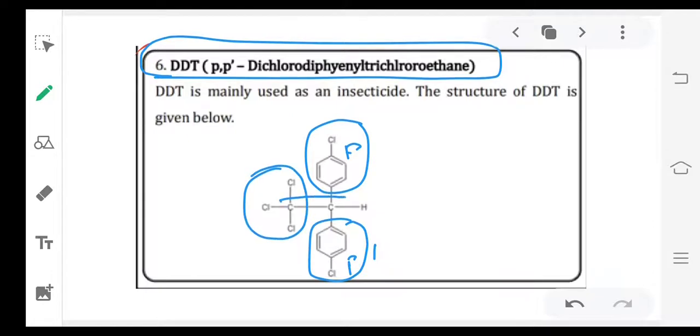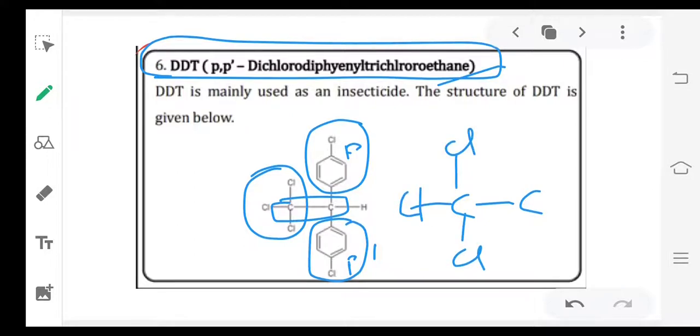And how many carbons in the chain? 2 carbons, so ethane. This is the ethane derivative. On 1 carbon, there are 2 phenyl rings with chlorines at the para position, and on the other carbon there are 3 chlorines. That's why dichloro-diphenyl trichloroethane. Generally it is used as an insecticide.